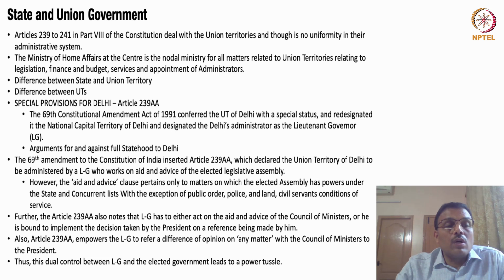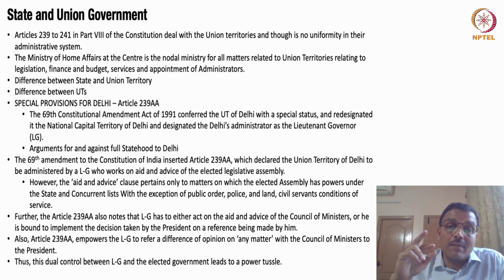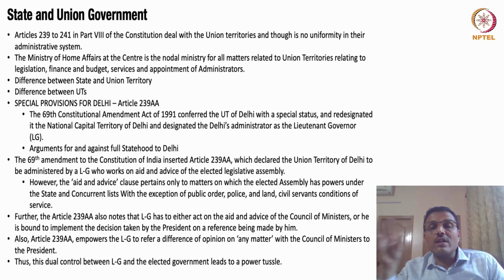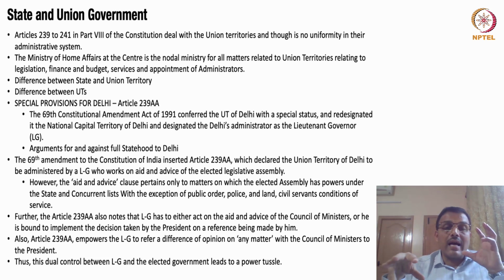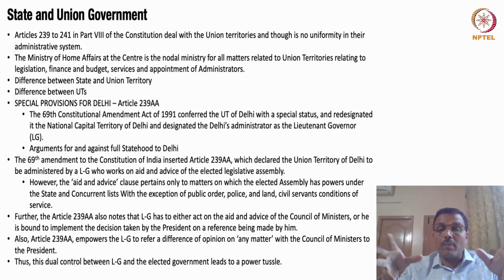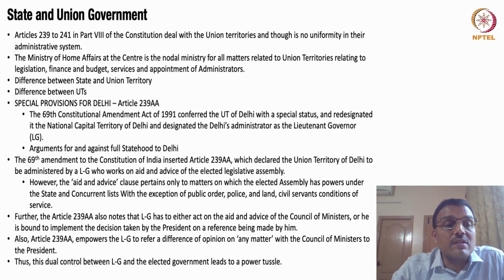Now, states are headed by the chief minister. The union territories are generally headed by an administrator that is appointed by the president of India. The states also have a union administrator in the name of a governor, but the governor is more a nominal head. That's not the case of union territories at all. So, governor is the union government's representative at the state, and the elected person or the popular party has someone called the chief minister to administer the state government.